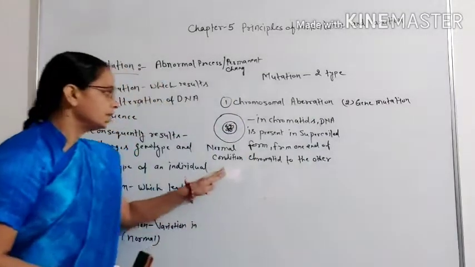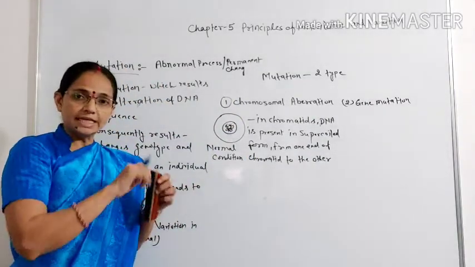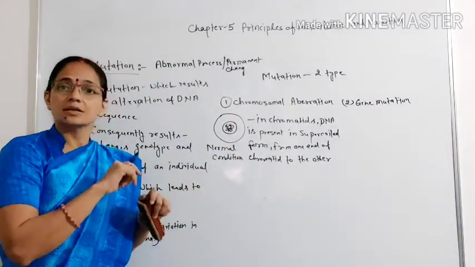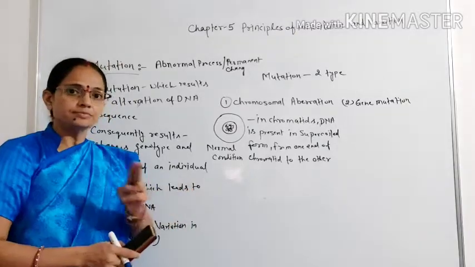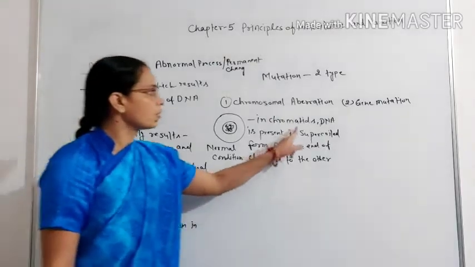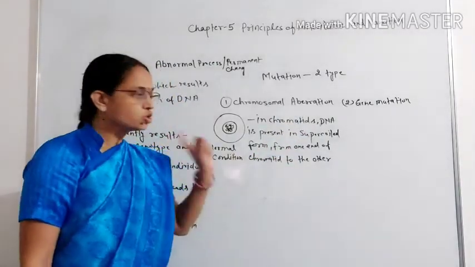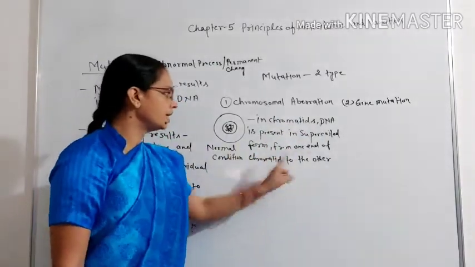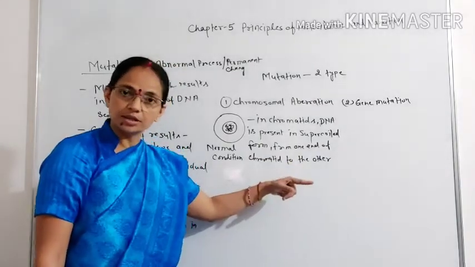It means the DNA strand is continuous, not in fragments or segments. Okay, so in a chromatid, DNA is present in supercoiled form from one end of the chromatid to the other.